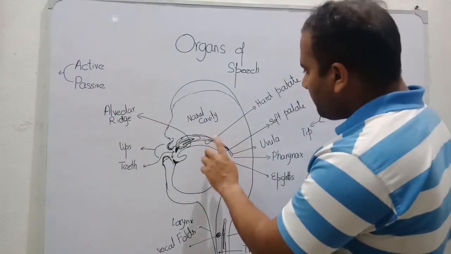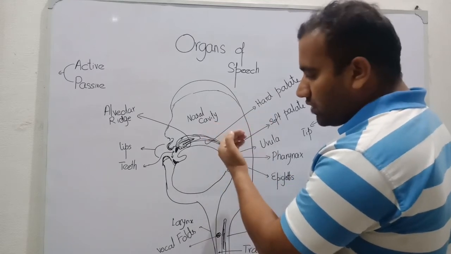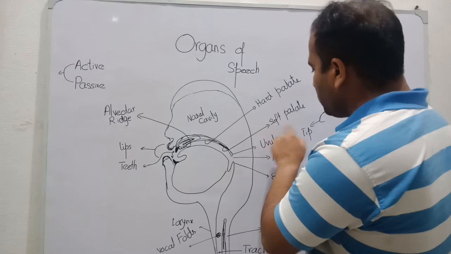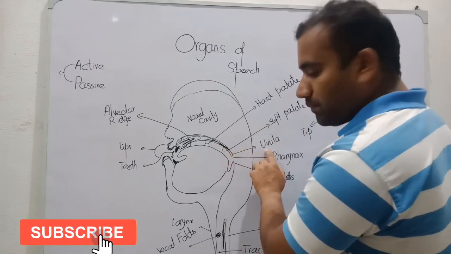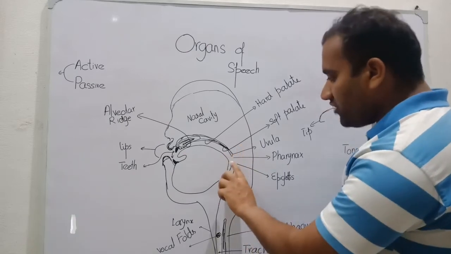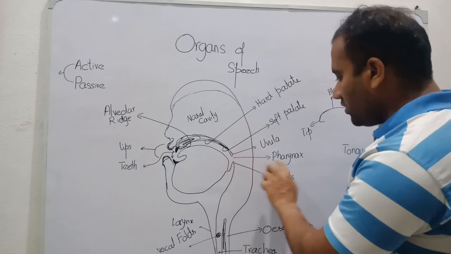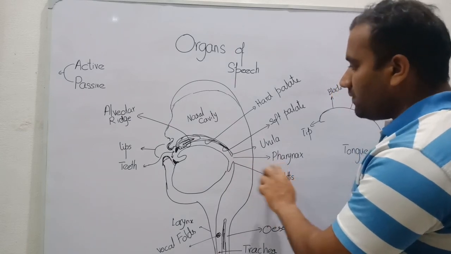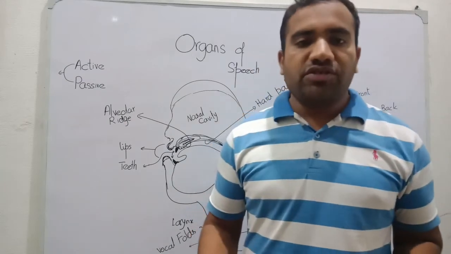After that we have the hard palate. After the hard palate, when we come back, we have the soft palate. And after the soft palate, we have the uvula. And then we have the space between the uvula and the epiglottis. This is called the pharynx. And this is the anatomy of the speech organ.